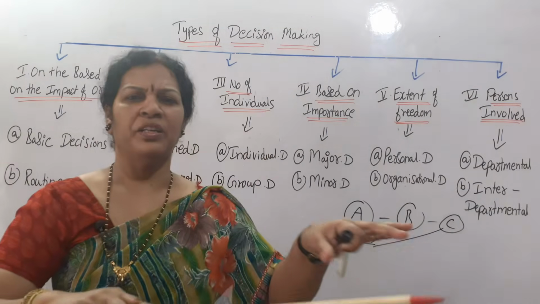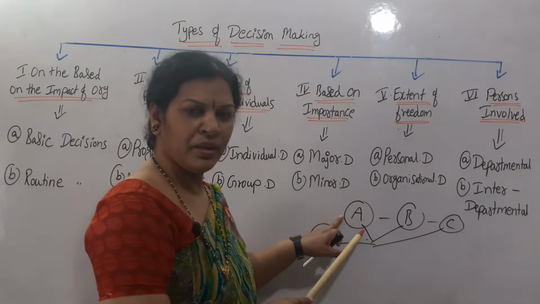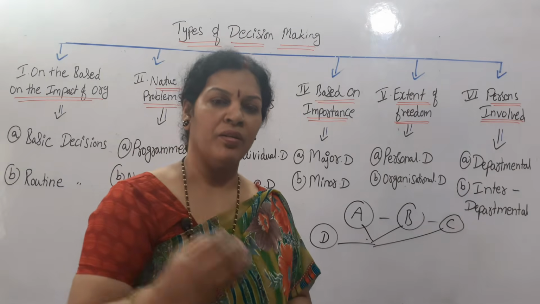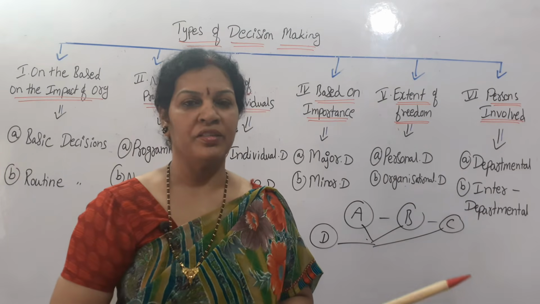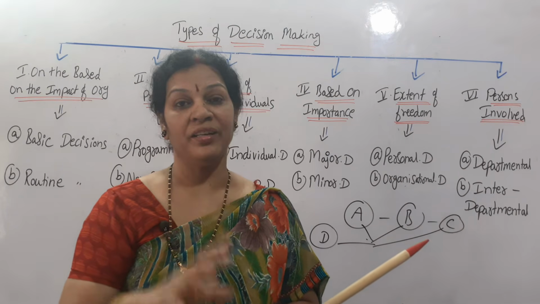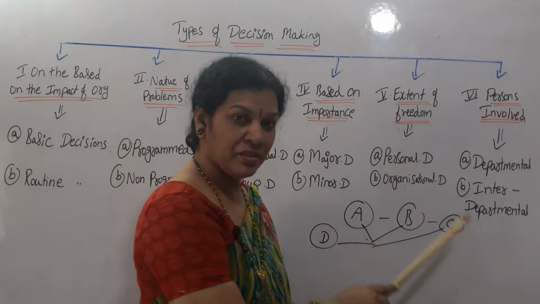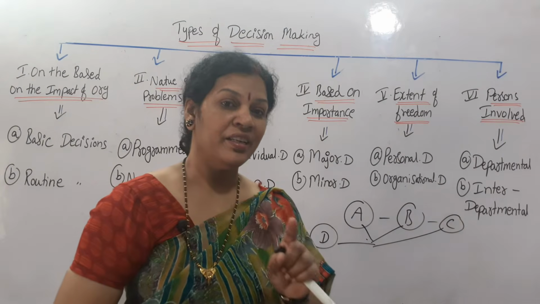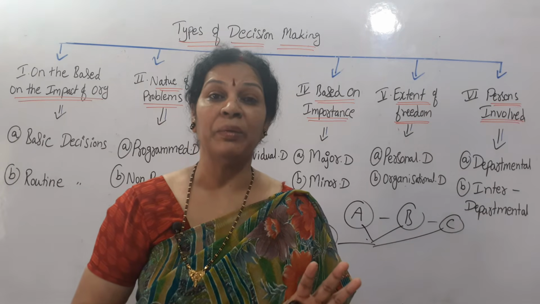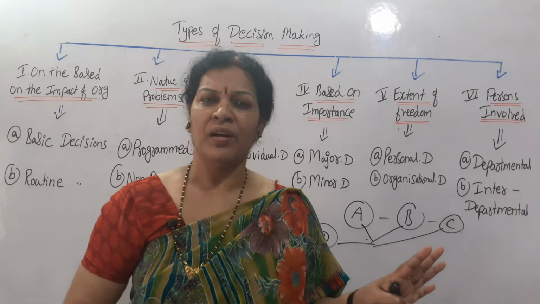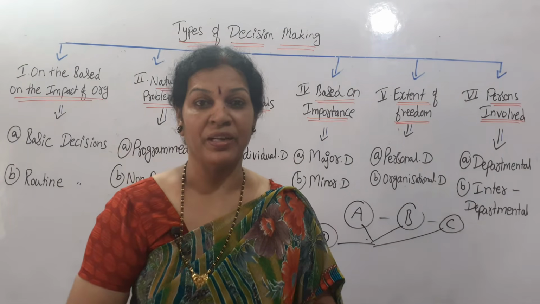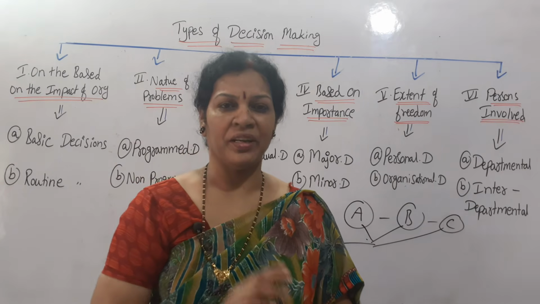Departmental decisions means only department members. Suppose one department wants to take the decisions. Call all the members who are involved in the department, call all the people, and then decide what to do, what not to do. So all these things they can decide. But interdepartmental means everything is involved. In interdepartmental decisions, most of the time the heads of the departments are called, not all the members. All the members would mean the entire company. Many employees would gather. Rather than that, they call only the heads of the departments.